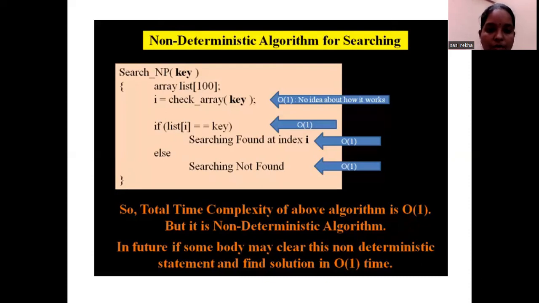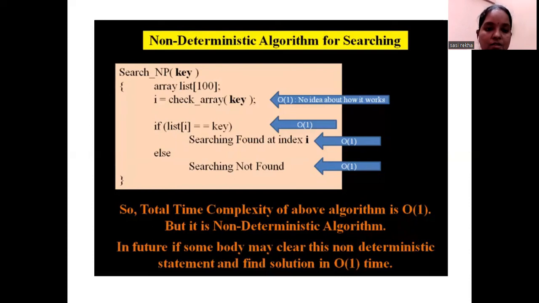That element you find, you store in the variable i, and you check the index i of the list of elements and match it with the key element. Whenever your key and the array element at that index match, you say that the search element is found at index i. Else you say that the element is not found. This is a simple logic given for searching.